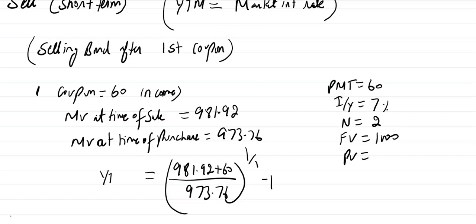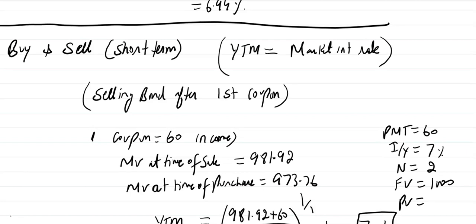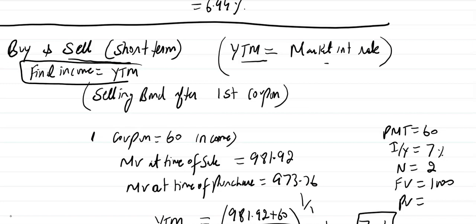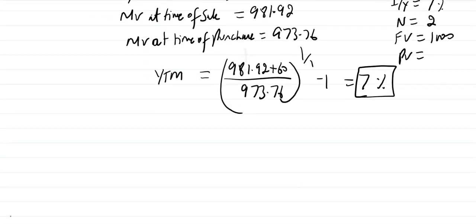So the return, the YTM, is equal to 7%. We can say that if you are buying the bond and selling it in a short term, your return will be equal to the YTM if YTM is equal to market interest rate. Your final return, your final income, is equal to the YTM. It will not change, because the market interest rate equals the YTM.